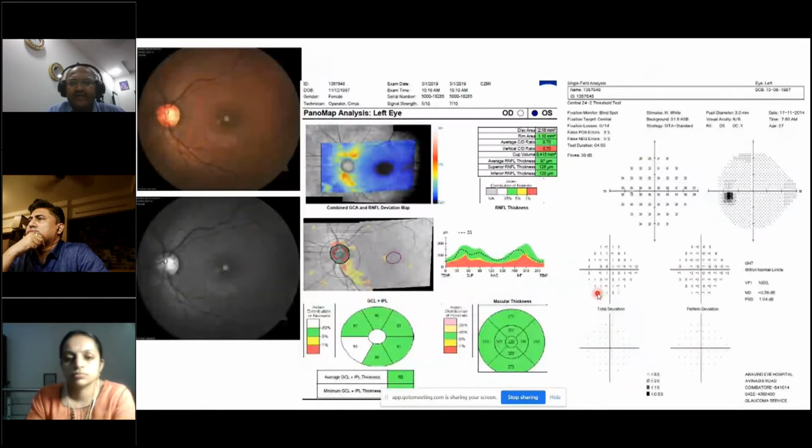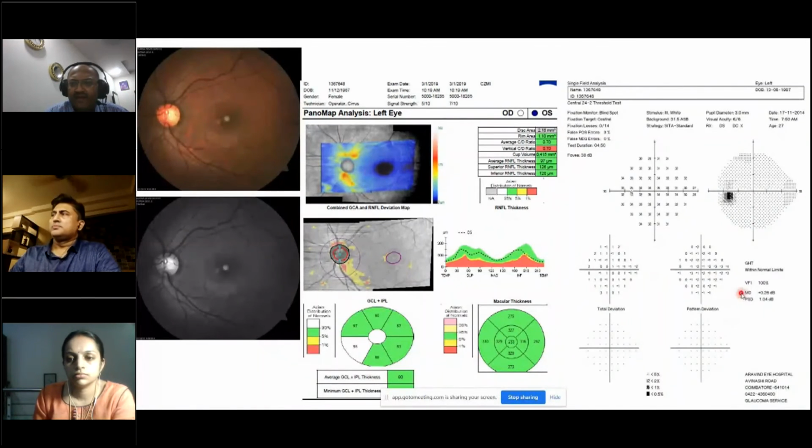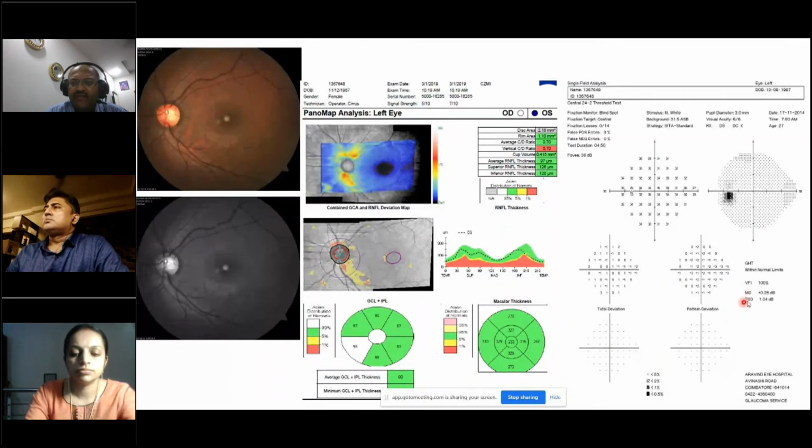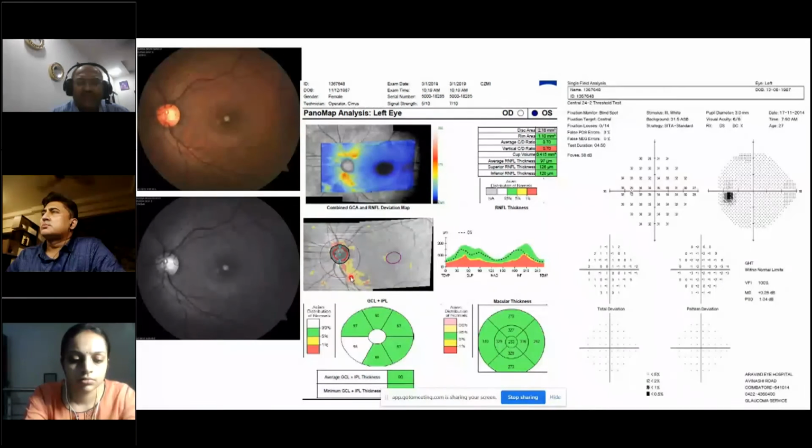So again, this is an individual I showed as a previous example. She's a monocular patient with a visual field index of 100%, and she's got this mild RNFL defect in the OCT, and in the fundus photo and the gray and red-free photo also you can find that there's a little bit of retinal nerve fiber defect here.